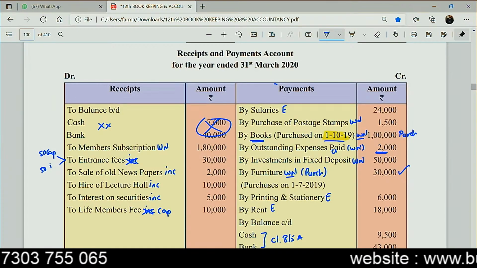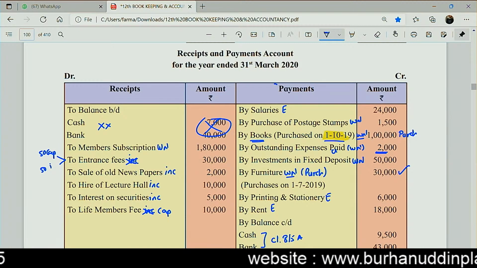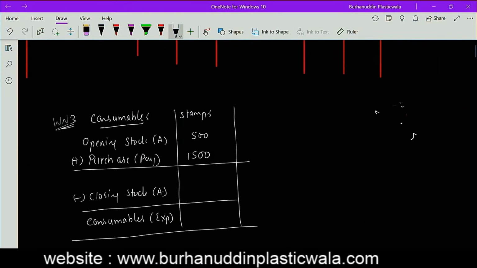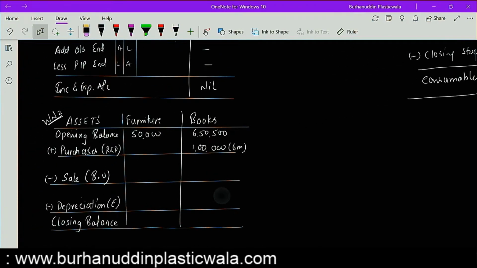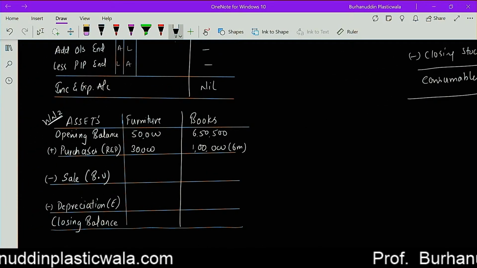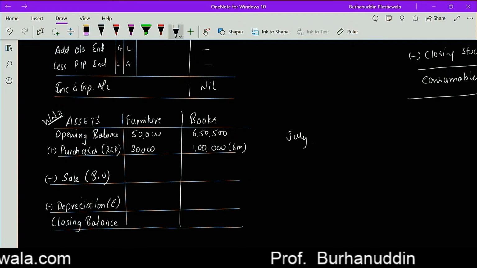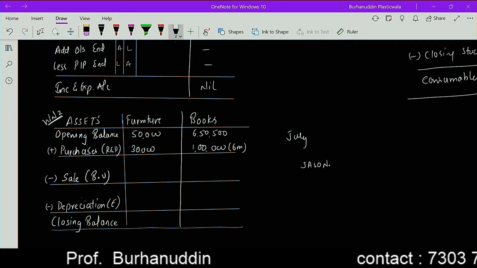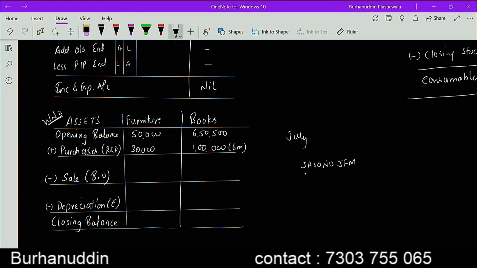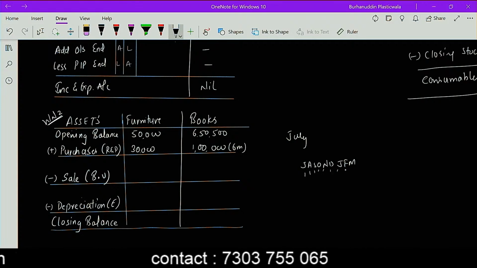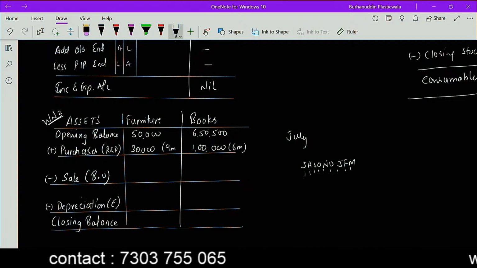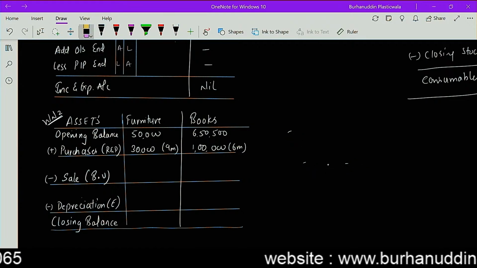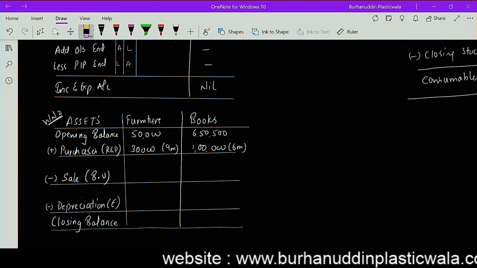Next one, beta. Quickly coming to the next one now. Furniture has been purchased for 30,000 in the month of July. So यहाँ पे लूँगा मैं furniture. आपने जुलाई में परचेज किया है. So can I say आपने जुलाई से यूज किया है. So it will be how many months? July, August, September, October, November, December, January, February, March. So 1, 2, 3, 4, 5, 6, 7, 8, 9. So can I say I am using it for 9 months? Do you understand that? ये आपको क्लियर है ही, तो मैं ज़्यादा टाइम नहीं वेस्ट कर रहा इसके ऊपर.